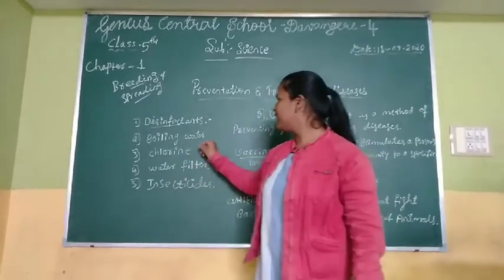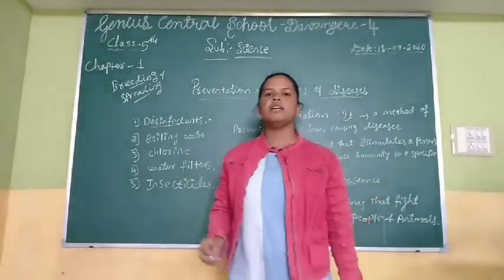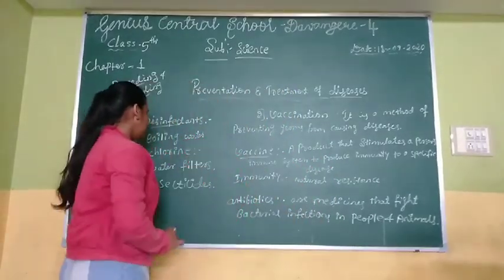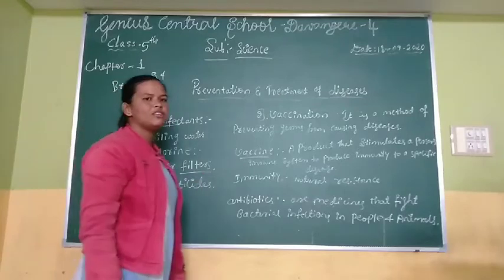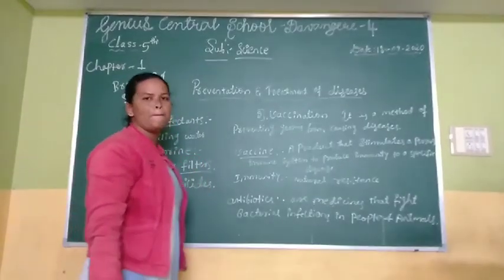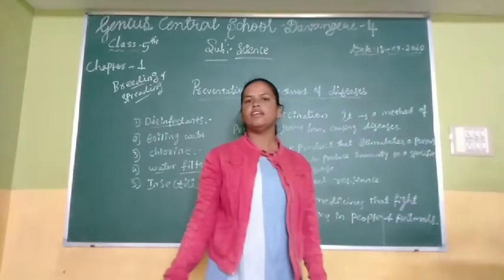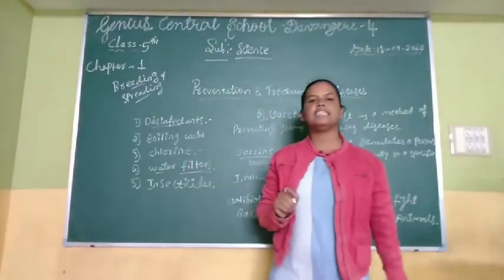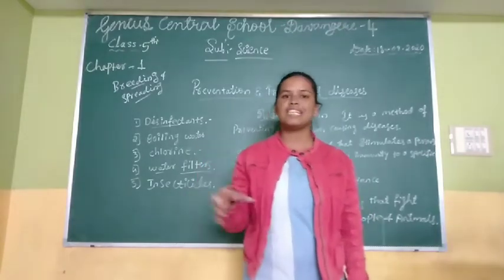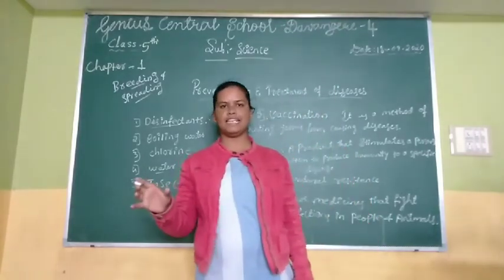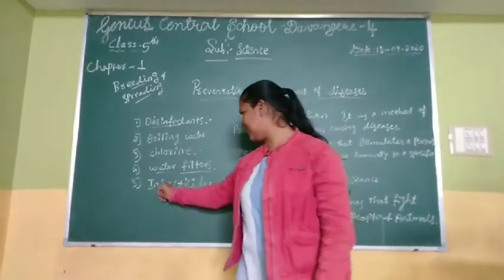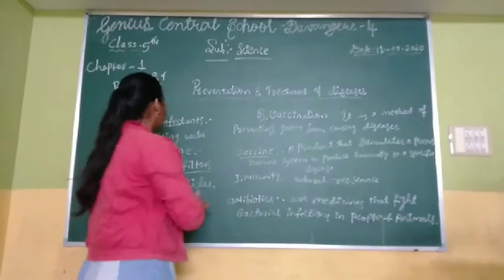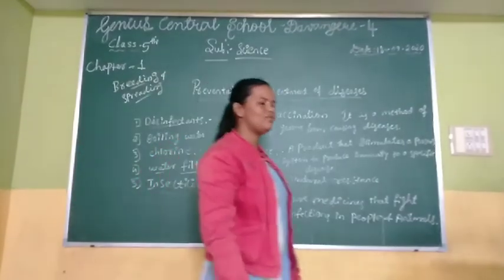And chlorine, which is a chemical, helps us prevent diseases. And by using water filters we can prevent diseases. Insecticide is a chemical substance which can kill insects, and by using insecticides also we prevent diseases. These are the preventions of diseases.